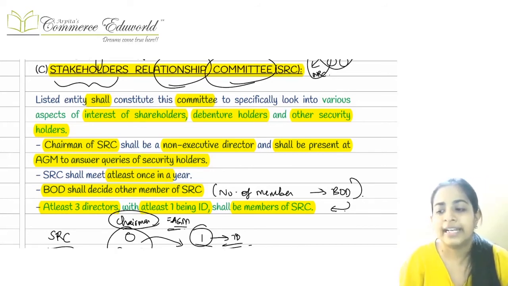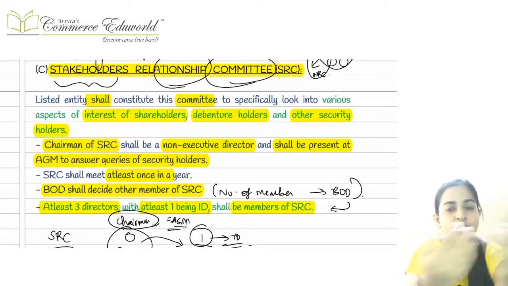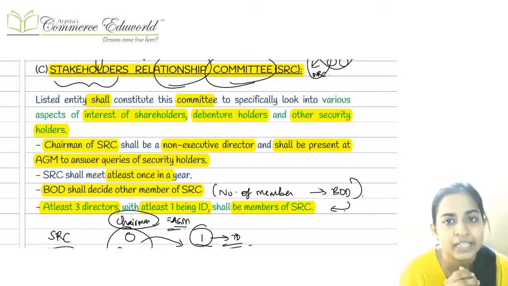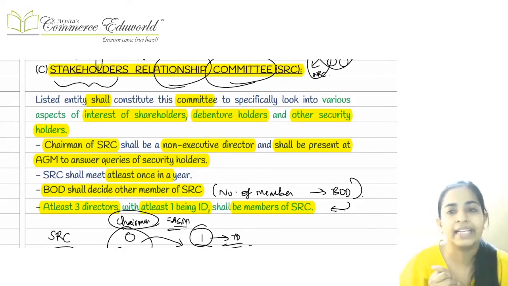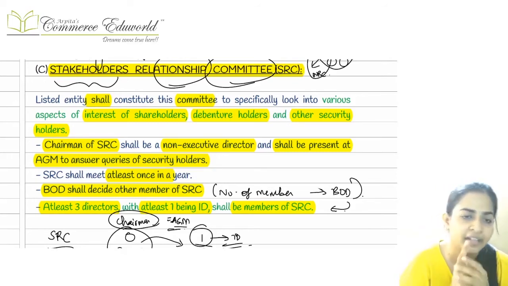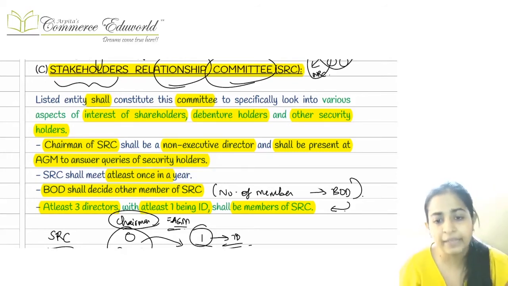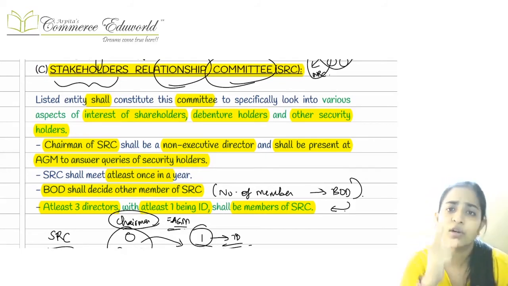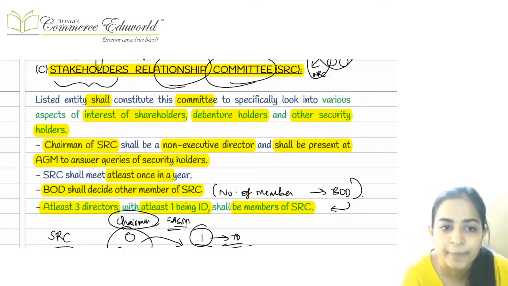Now, here they are telling how many members should be there. First of all, at least 3 members, with at least one independent director present in that committee. Then this committee also has to meet at least once a year. Here the quorum has not been specified.